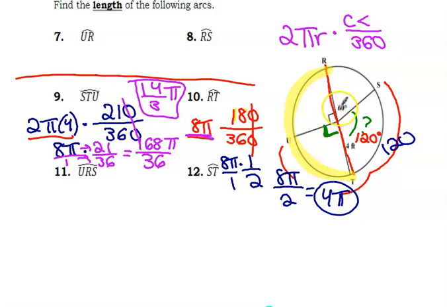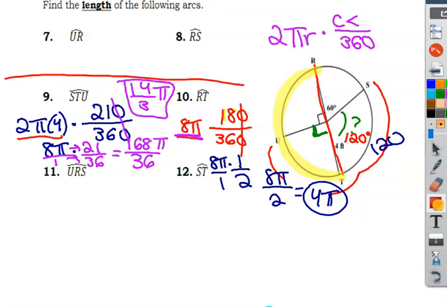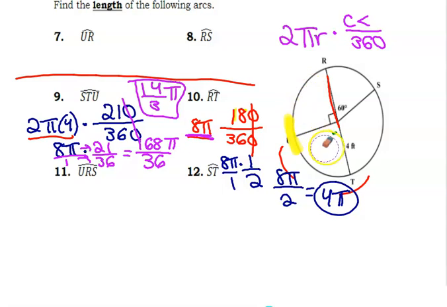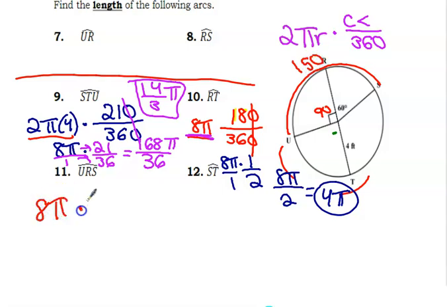So 90 plus 60. Okay? Again, I'm drawing and erasing so you can see what I'm talking about. So it says URS. Okay, so that's 90 degrees plus 60. So that's 150. So I have 8 pi times 150 over 360. You can cross that out and reduce it. If you want to reduce ahead of time, feel free to. It has to be for both.